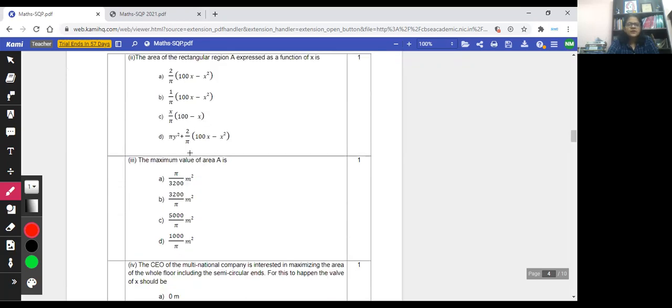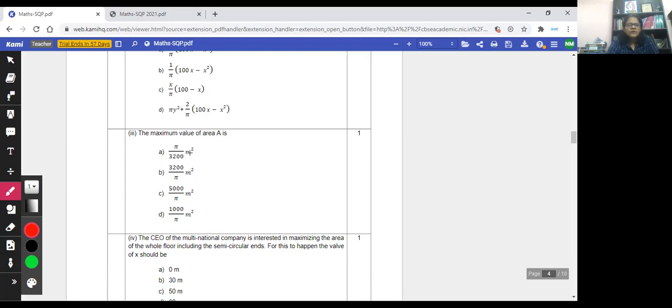Third part: the maximum value of area A, out of four choices you have to see which one is correct. So here again, the maximum value of area A. See, the first two parts are based on the concept of perimeter and area. The third part is basically maximizing the area function, so it is based on applications of derivative.